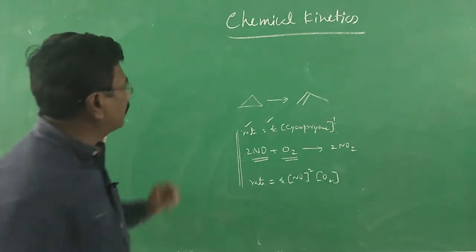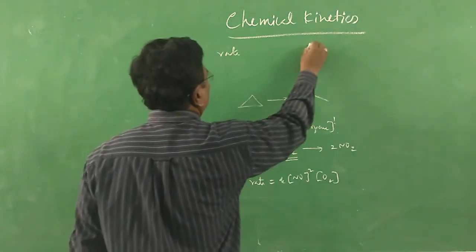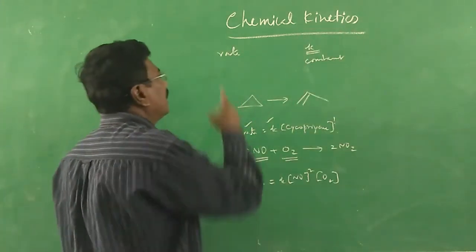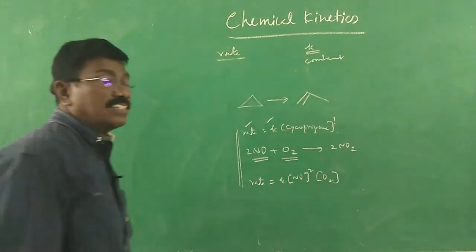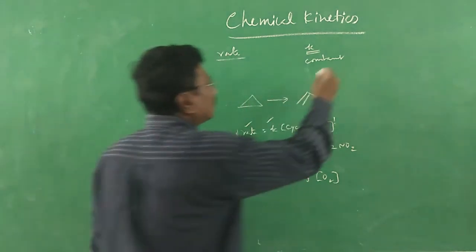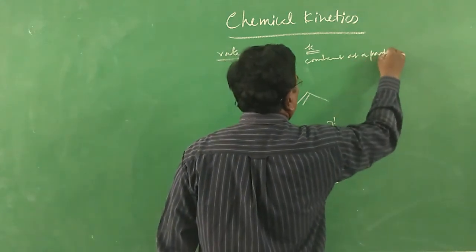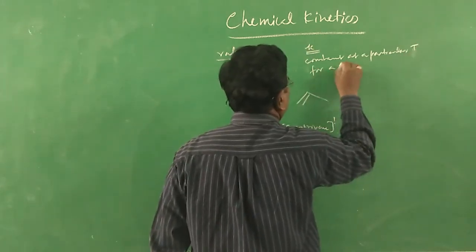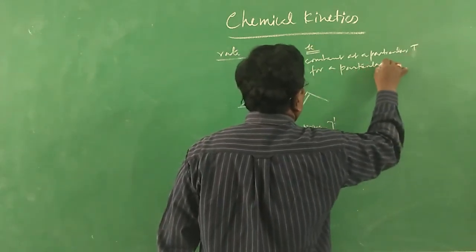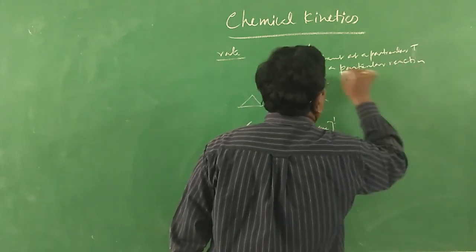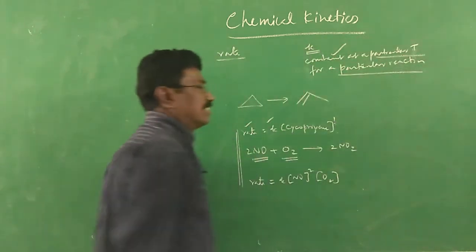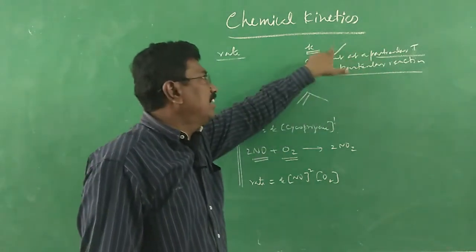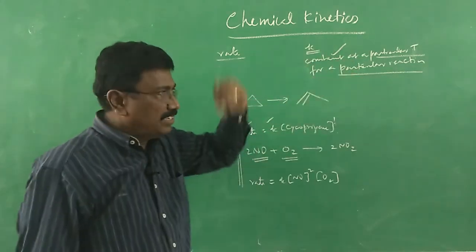When I talk about rate and rate constant, you should know the rate constant is a constant. Rate will vary as concentration is getting varied. Rate constant is a constant at a particular temperature, for a particular reaction. For a particular reaction at a particular temperature, the rate constant is always constant. When I say at a particular temperature, when temperature is varied, the rate constant will also vary. That is the inner meaning.